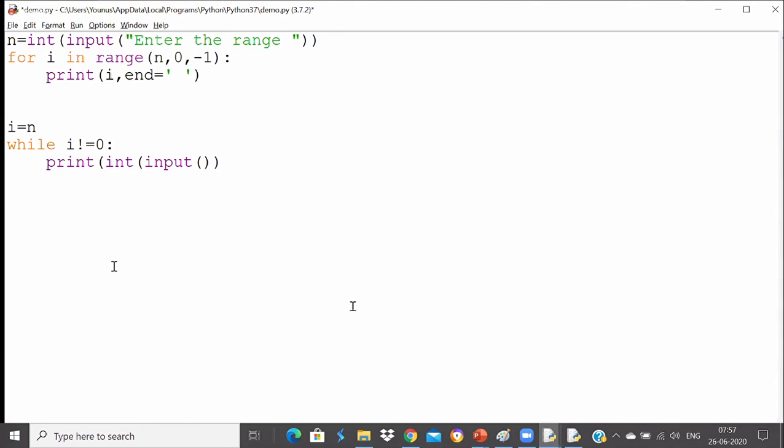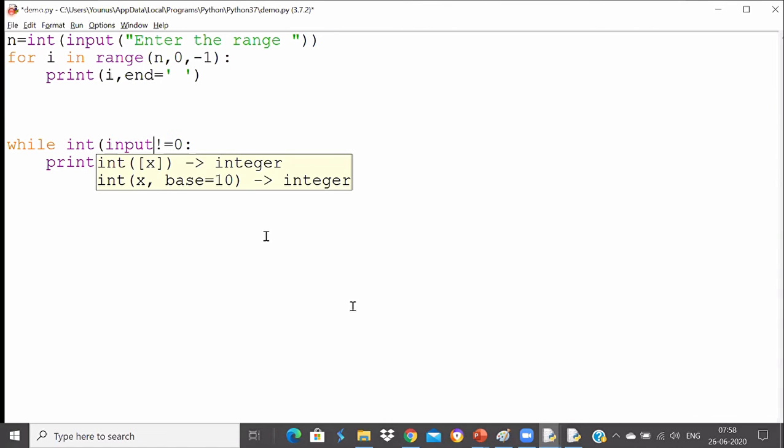That's all. Then I will either give i a value, or I will take input directly inside the loop itself. That will be much better. int of input.